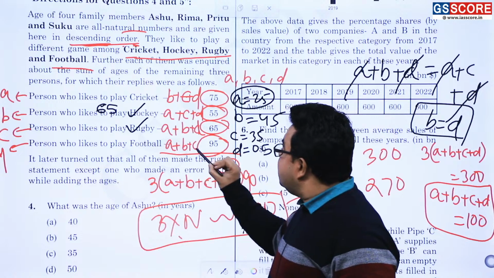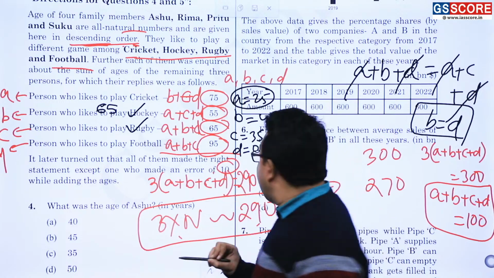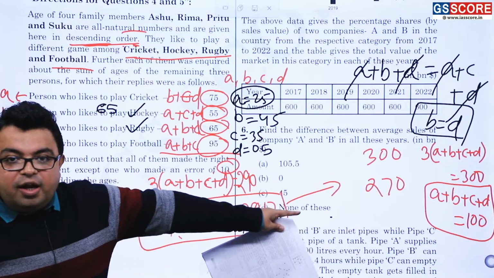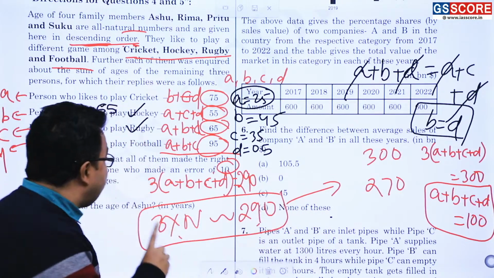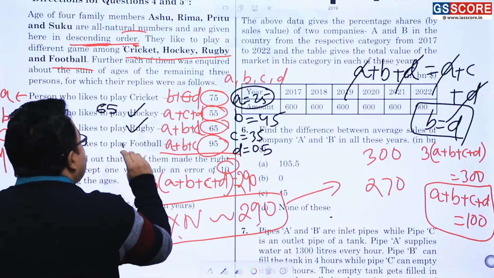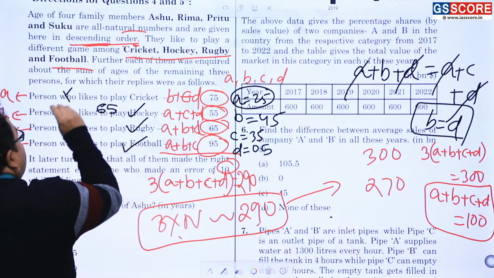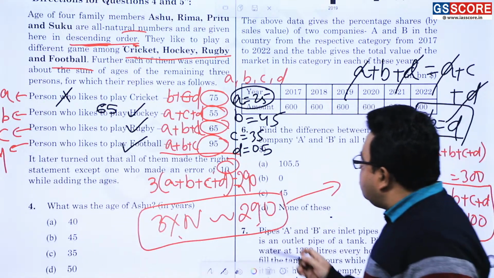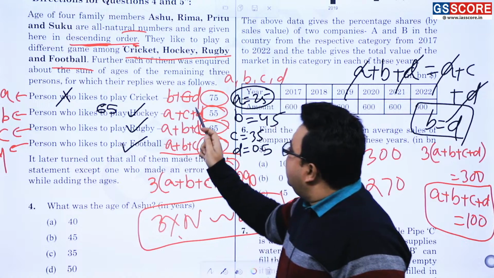So 3 persons' age has got the sum equal to 105, and here in reality 4 persons' age sum has come out to be what? 100. That is the glaring mistake over here. So it cannot be the thing. So this is also true. He has made the false statement. Got it now? So he is also correct. He is also correct. He is also correct.